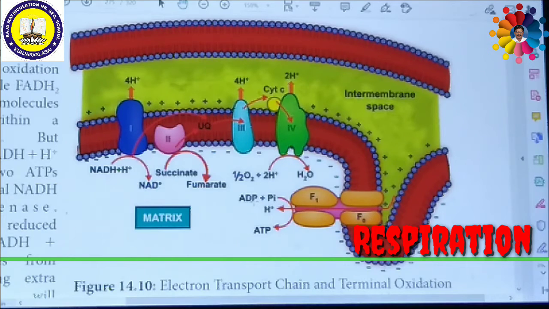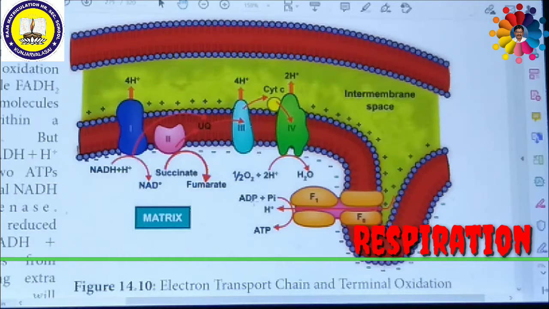Only when it enters the electron transport chain will the energy be produced, because during the various stages of glycolysis, the link reaction and the Krebs cycle, energy-carrying substances like NADH2 and FADH2 are produced. When these NADH2 and FADH2 are completely oxidized, only then can they produce energy. That is why the electron transport chain is a terminal oxidation process. Due to this oxidation process, they can produce a huge amount of energy.